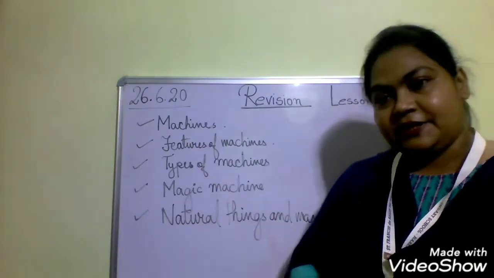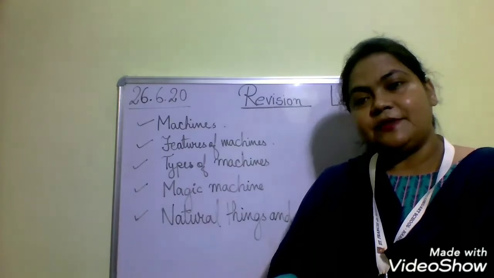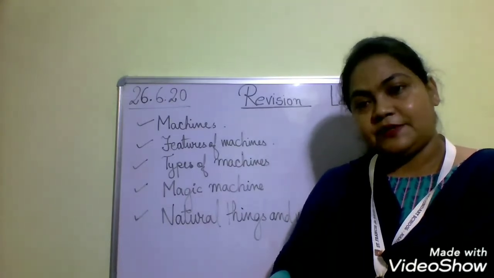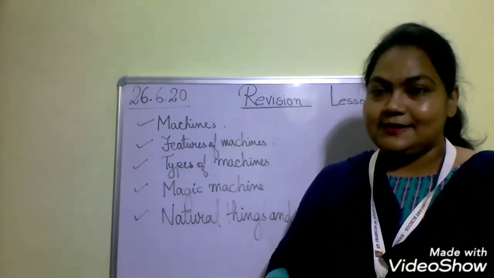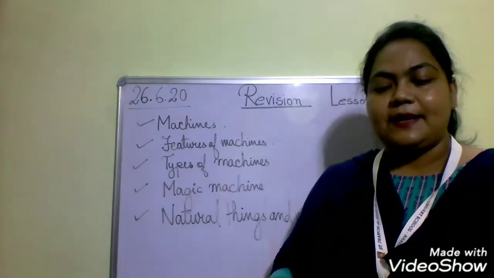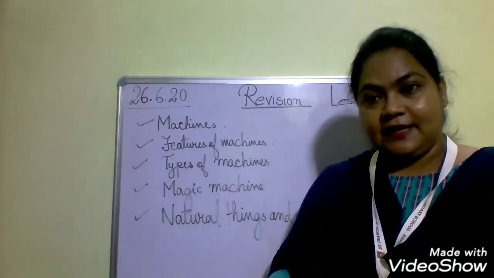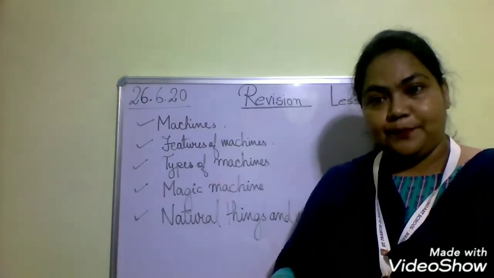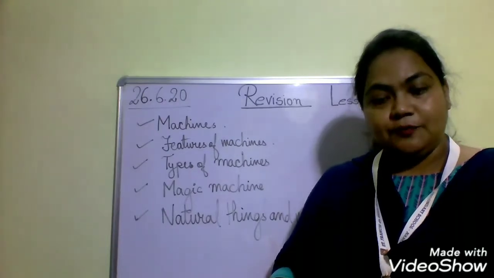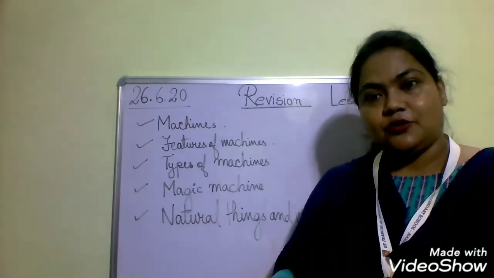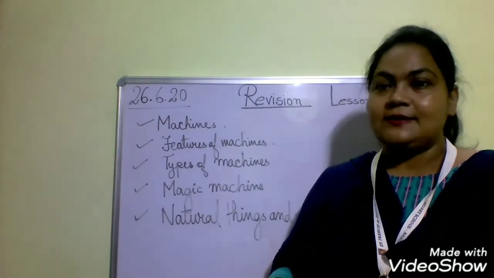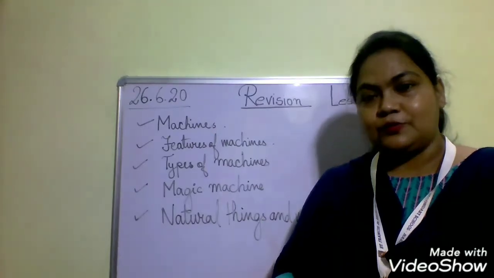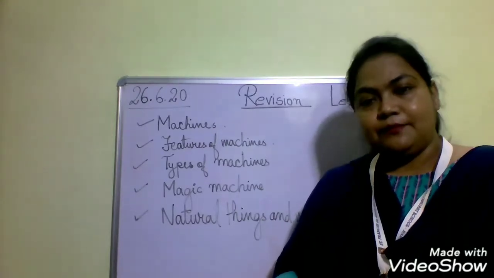Then come magic machine. So what is a magic machine? Computer is a magic machine. And why is it so said? Because it helps us to do many things. So what are the things it helps us to do? It helps us to draw pictures, we can listen to music, we can play games on computer, and many more things a computer helps us to do. So it is called a magic machine.